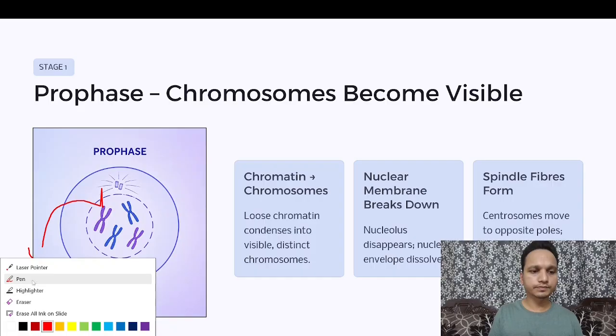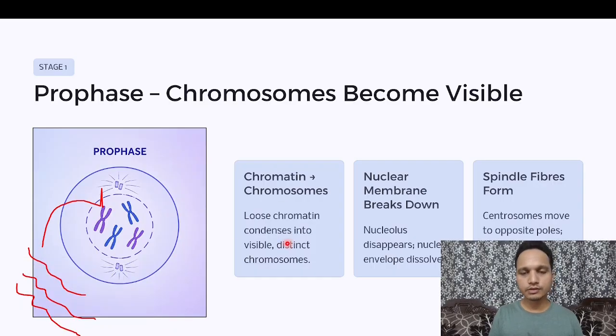It starts condensation, and they become distinct chromosomes, as you can see here. So there is no difference actually. The difference is only related to the appearance of genetic material. Before mitosis, the DNA was inside the nucleus in the form of threads. As simple as that.